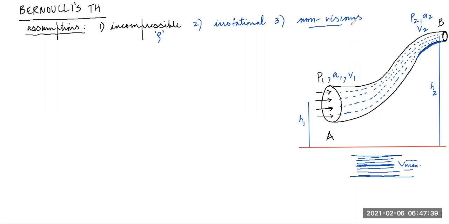So we are imagining that it's not there. It's a non-viscous fluid. So we are imagining that the velocity at every point is constant, which is actually not the case. The central streamline actually will have the maximum velocity, but we are imagining it's not the case. It's a non-viscous fluid. And why are we imagining all this? Just to simplify the calculations and to aid understanding.